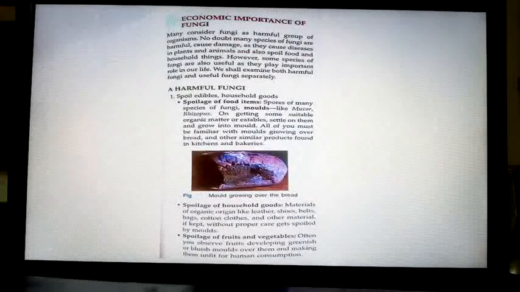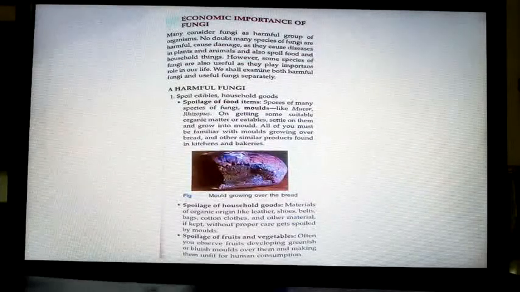Harmful fungi spoil edibles, household goods, etc. Spoilage of food items: spores of many species of fungi, molds like Mucor and Rhizopus, which we call bread molds, settle on suitable organic matter or eatables and grow into mold.